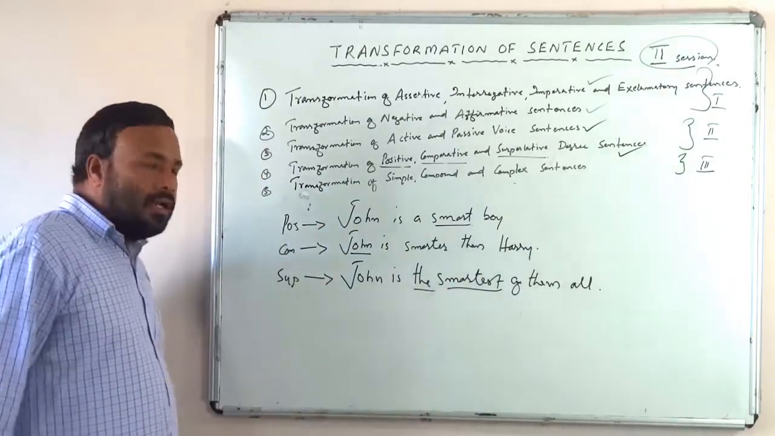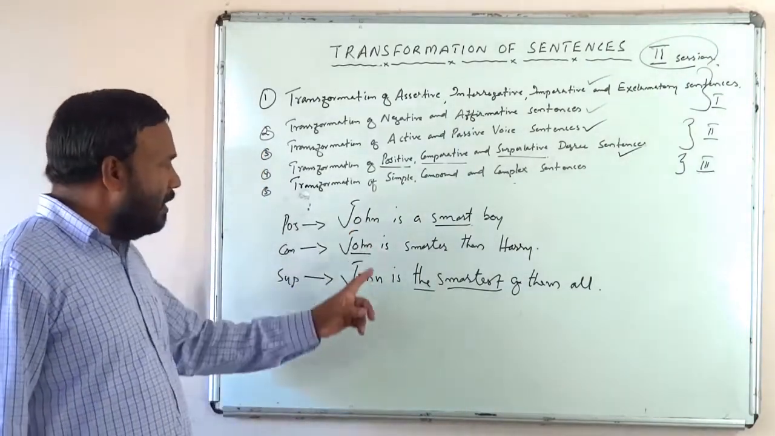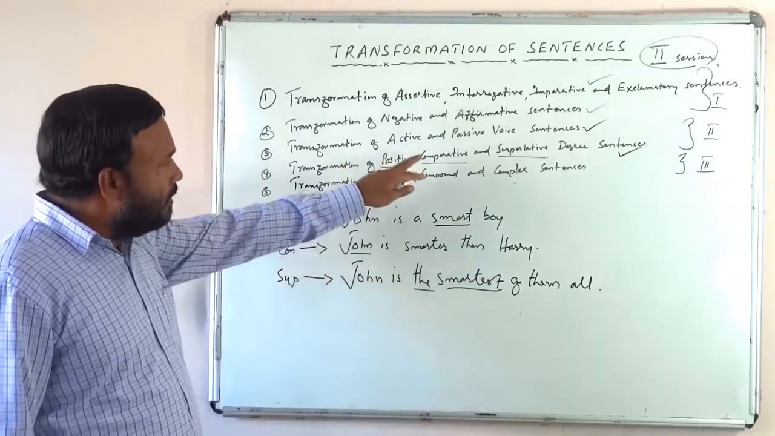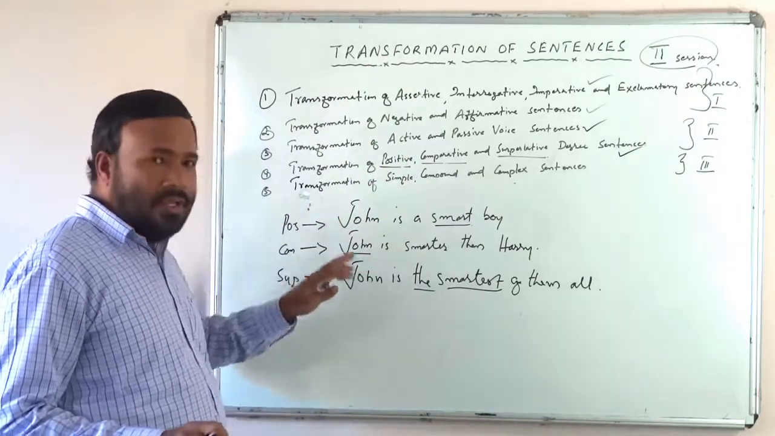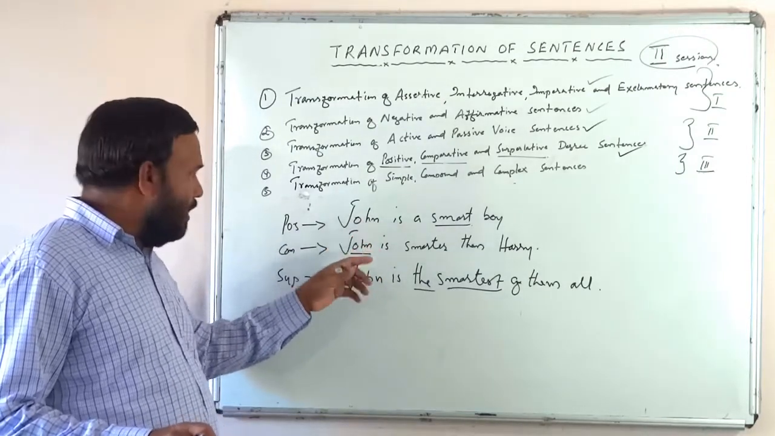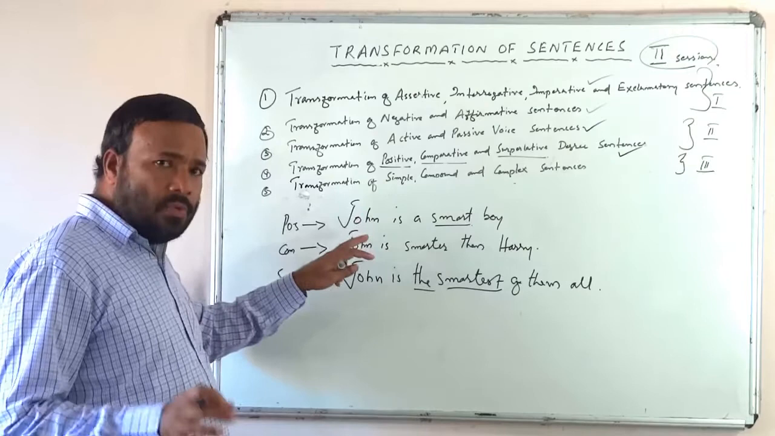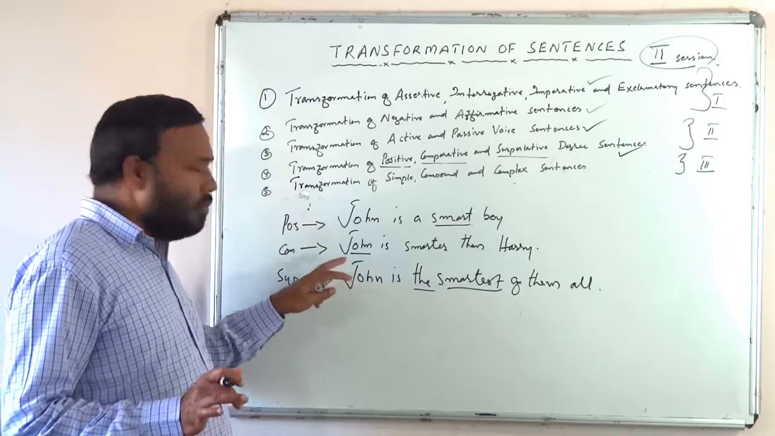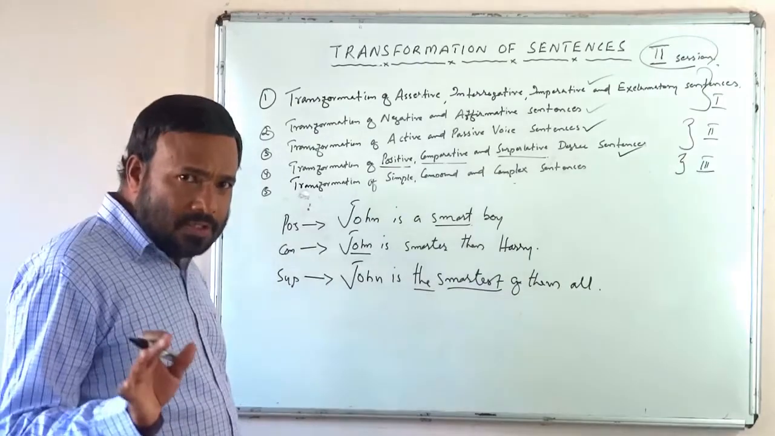So, these are the three degrees of sentences: positive degree, comparative degree, and superlative degree. Now we understood what are the three degrees. What we have to do is transformation of sentence. We have to transform these sentences from one degree to another degree. We have to transform a sentence from positive into comparative and vice versa. We have to transform a sentence from positive into superlative and vice versa. And we have to transform a sentence from comparative into superlative and vice versa. That is what we have to do.